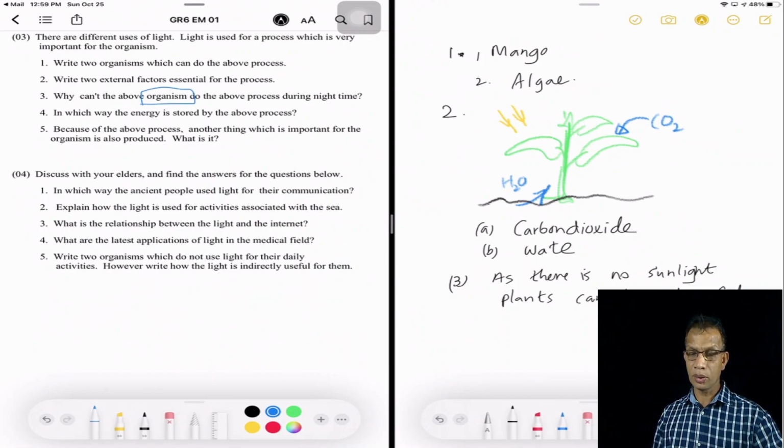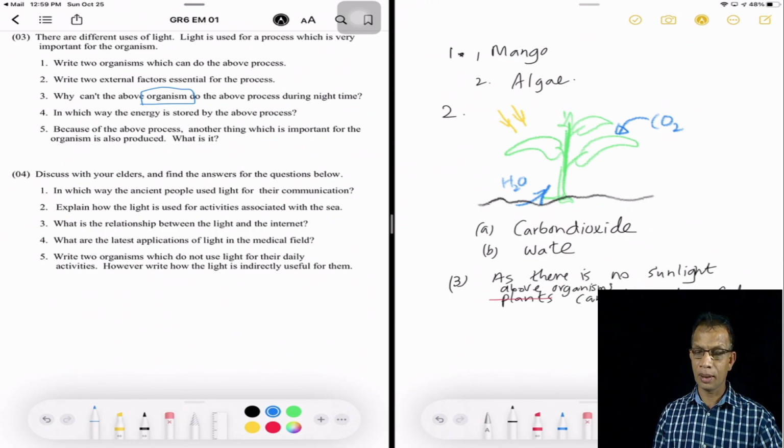So as there is no sunlight, above organisms cannot do the above process. Cannot do the above process. See how I answer.